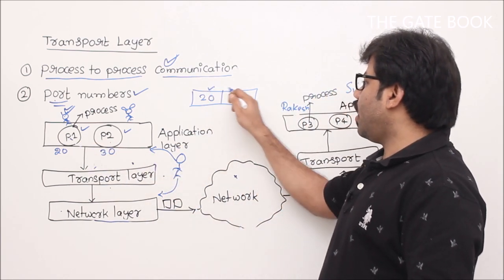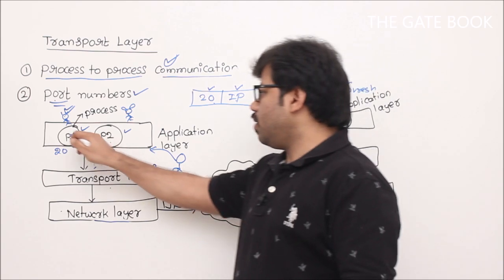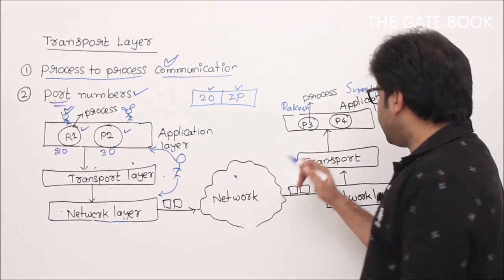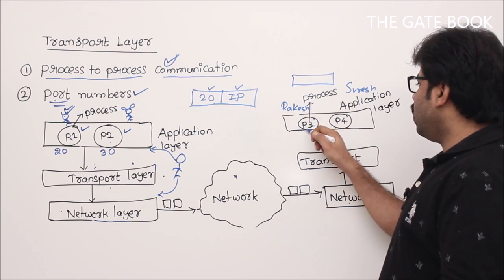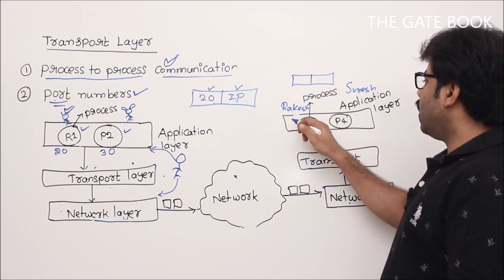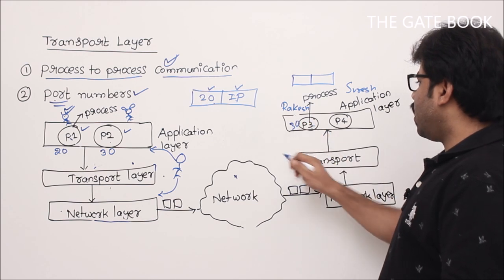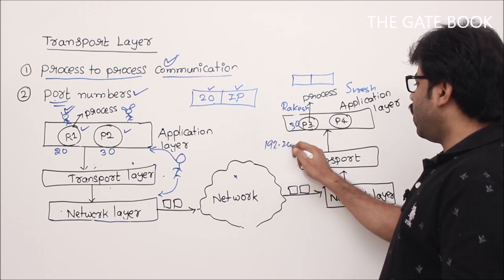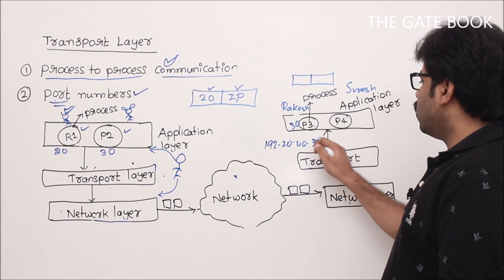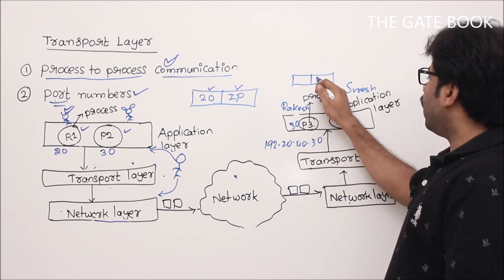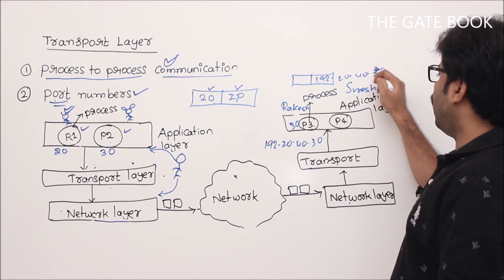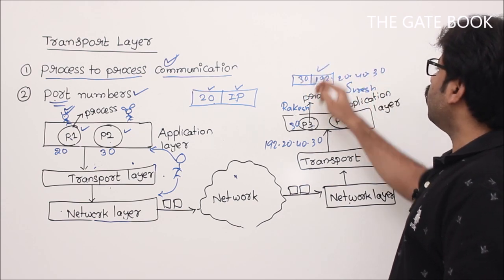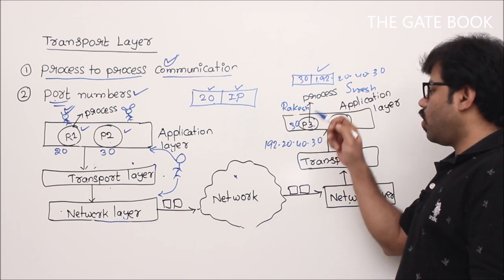So the IP address and 20 are going to uniquely represent P1. Similarly here, it will have an IP address, and also the port number of P3, let's call it 30, and the IP address, let's say 192.20.40.30. So 192.20.40.30 and 30, this combination is going to uniquely represent this process.